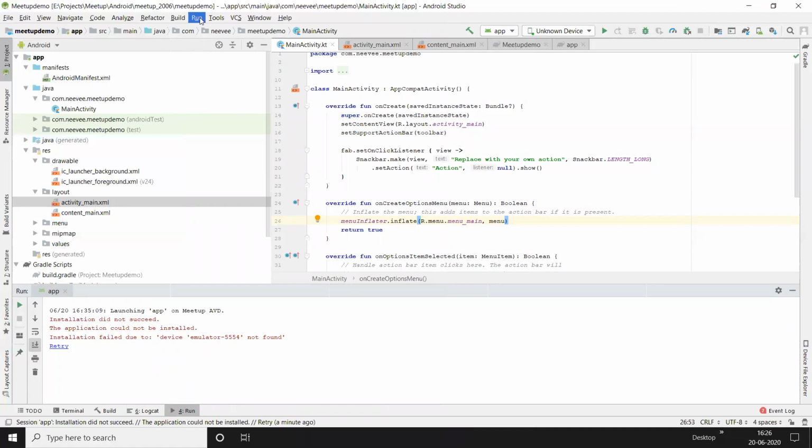Emulator not found, and maybe it tried to run over the emulator, whereas I wanted to run on my device.